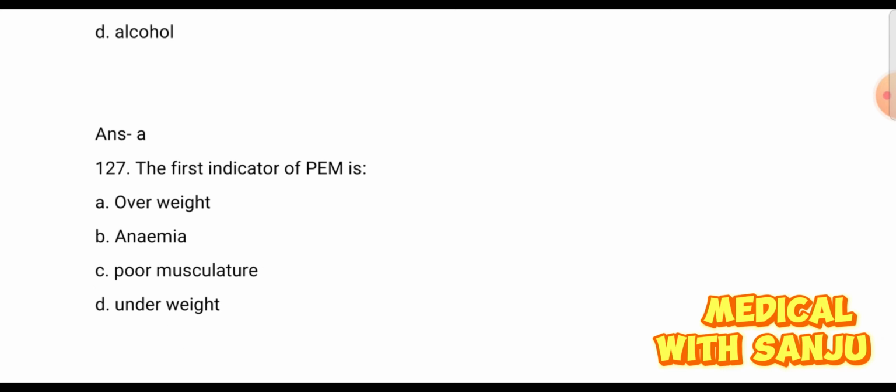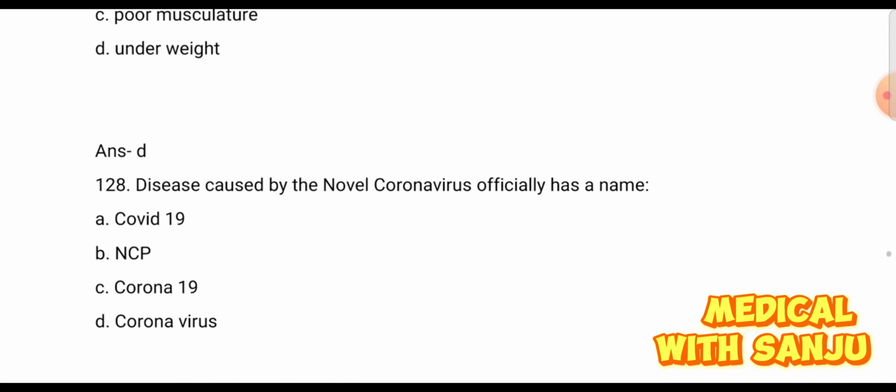Question 127. The first indicator of a PEM is option A overweight, option B anemia, option C poor musculature, and option D underweight. The first indicator of protein energy malnutrition is underweight. Option D is right answer.